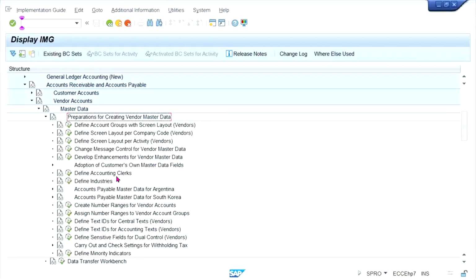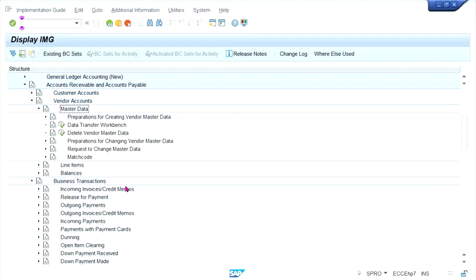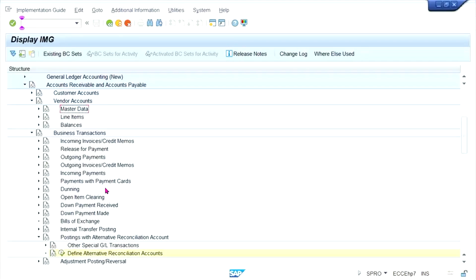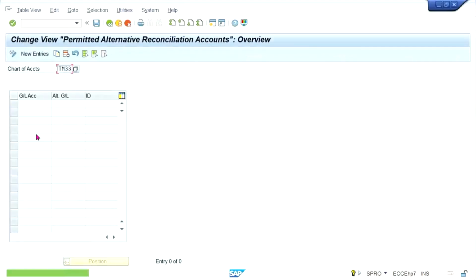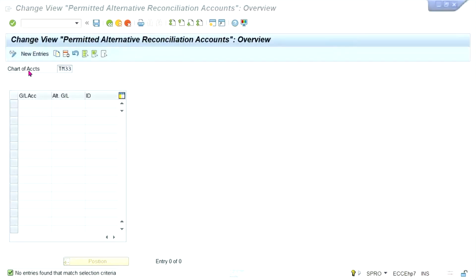No, this is a different one. There is something I have to explain, but later. Don't worry, one by one. So now, posting with alternative reconciliation account. You click here. Give your chart of accounts. Now click on the inventory.